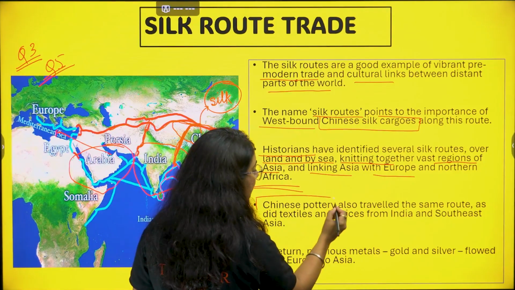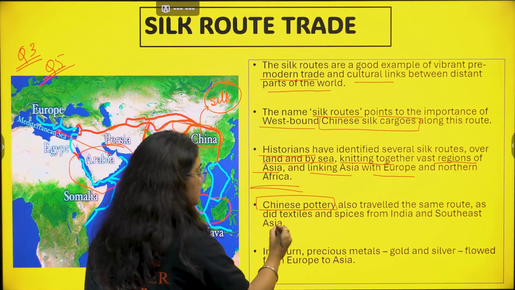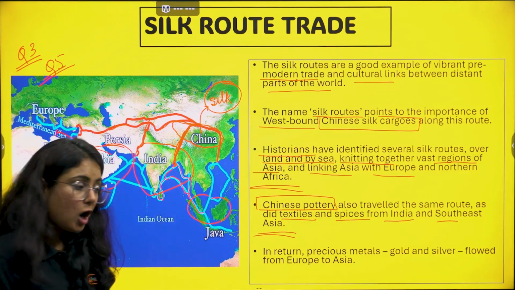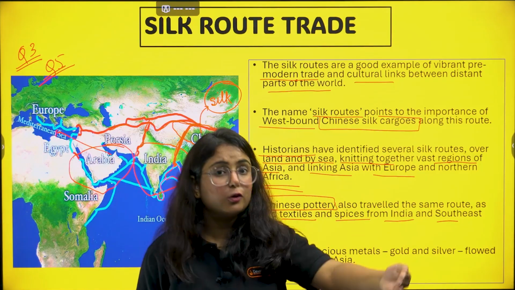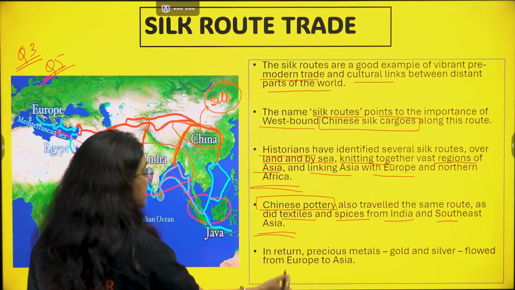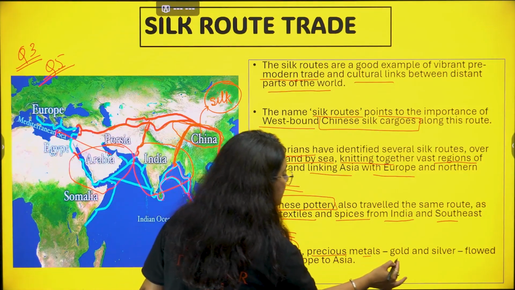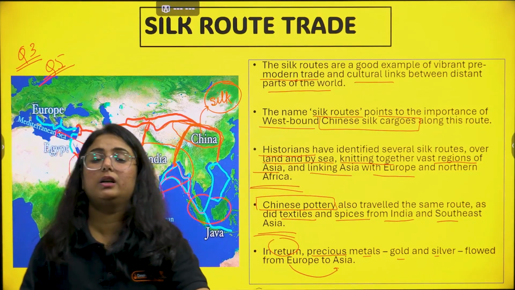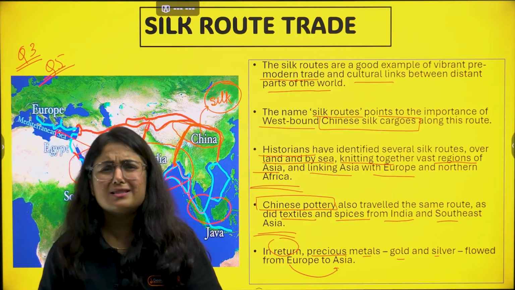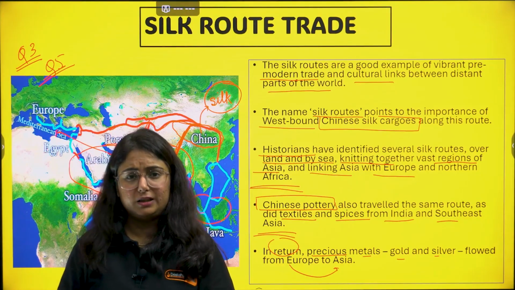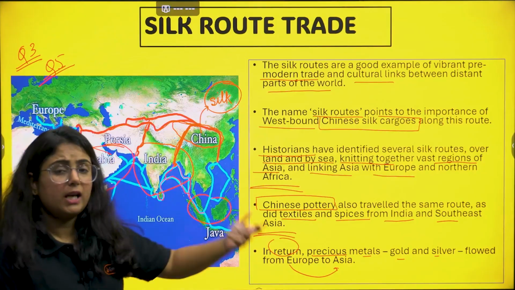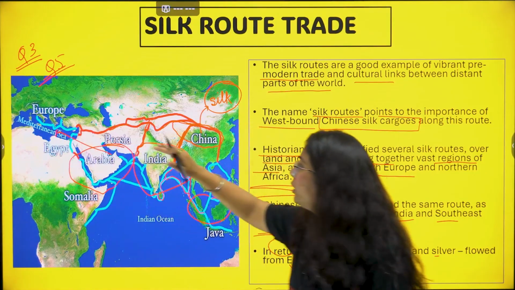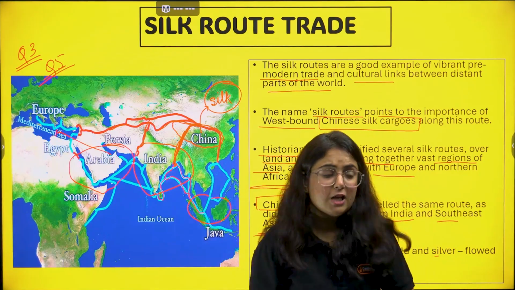Along with this, Chinese pottery traveled the same route as did textiles and spices from India and Southeast Asia. In return, they had to give payment as well. It was found that in return, precious metal, that is gold and silver, flowed from Europe to Asia. So what did they pay in return? At that time there was no currency, no medium of exchange like we have right now, basically gold coins or silver coins. So gold and silver was paid, and it came by the same route from Europe to Asia. Get my point? So this is the Silk route.